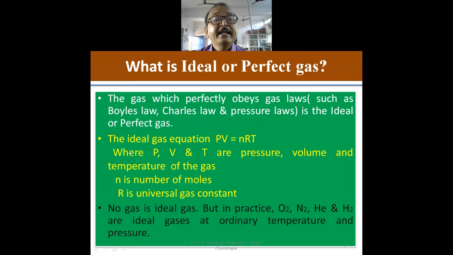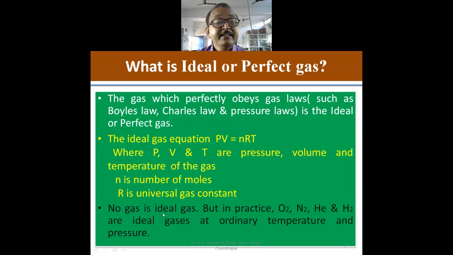The ideal gas equation is PV equals nRT. You have also studied this equation in the 12th. Here P is the pressure, V is the volume, T is the temperature of the gas, and small n is the number of moles. Number of moles means in 1 mole of a gas there are 6 into 10 raised to the power 23 molecules, and R is the universal gas constant.